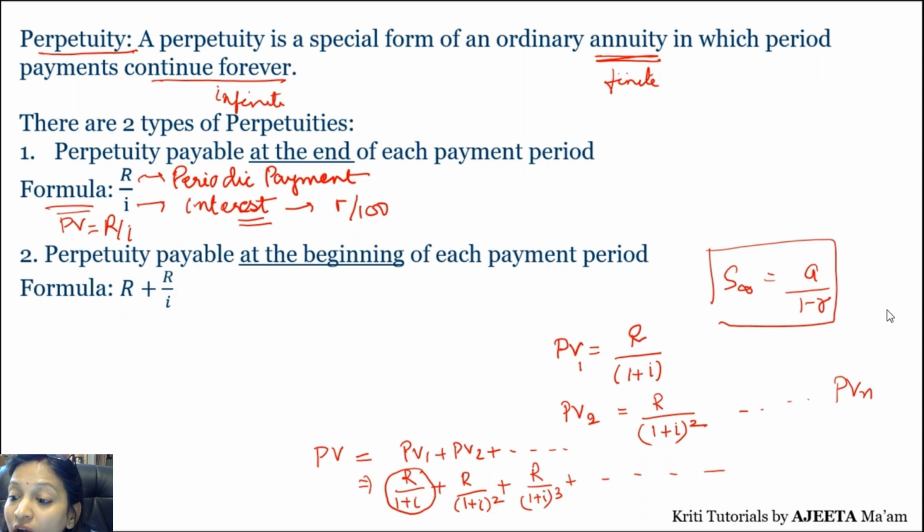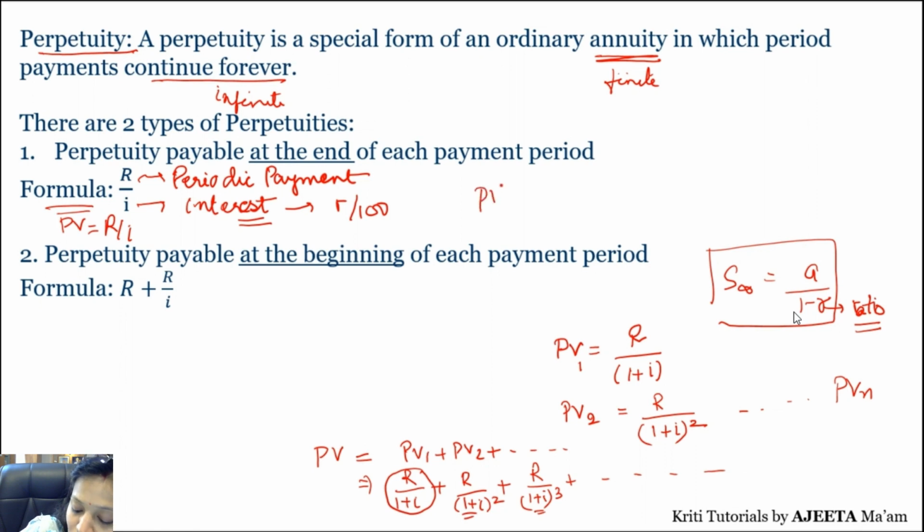What is your r? Here r is the ratio, not rate of interest, okay? Ratio, right? That is the ratio between A2 upon A1. Remember GP, where we have a common ratio. So here r is 1 upon 1 plus I. If you see the terms, in each one the power is increasing by one, of what? Of 1 upon 1 plus I. So if I use this formula to sum up the given series, with the help of this formula, then what will be my present value?